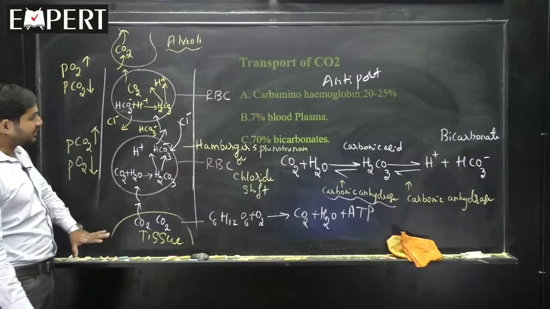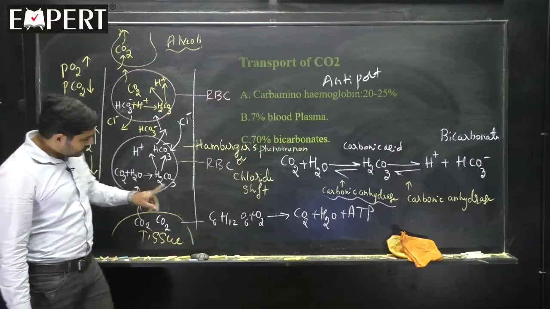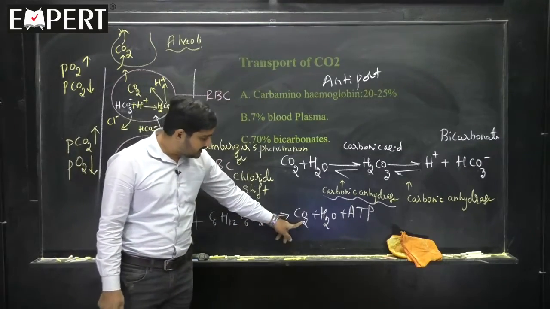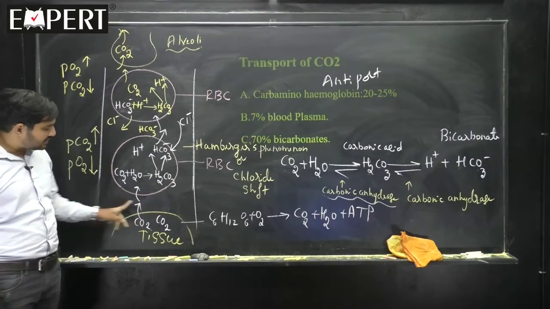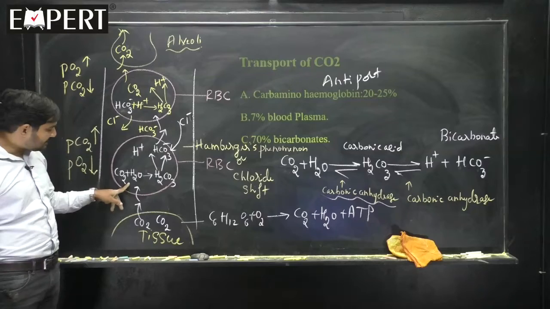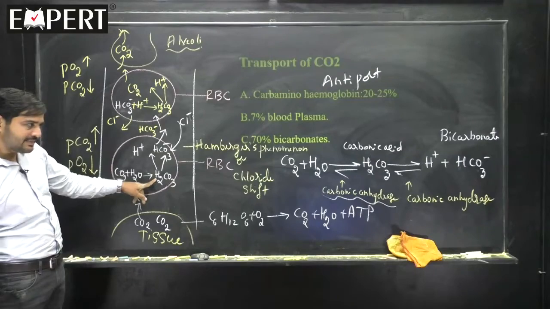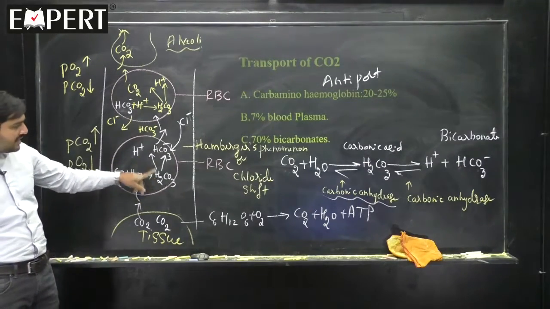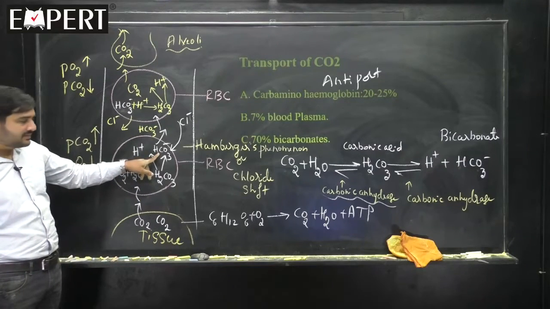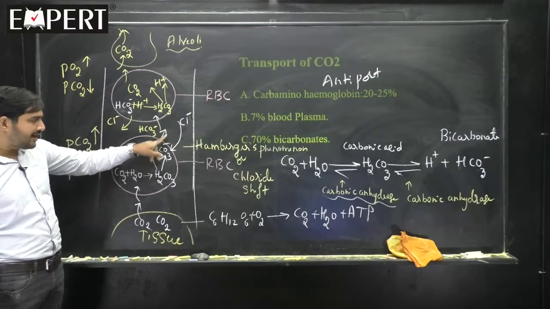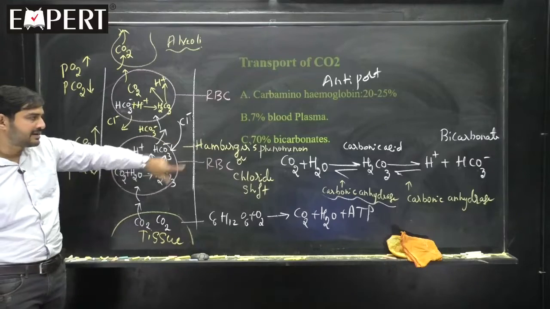So, what happens at the tissue level? You tell me. At the tissue level, glucose is broken down to release carbon dioxide. This carbon dioxide comes out of the tissue fluid region, enters the RBC, and reacts with water to form carbonic acid in the presence of carbonic anhydrase. This carbonic acid dissociates into H plus and bicarbonate. This bicarbonate comes out of the RBC and takes the Cl minus. It's a chloride shift, also called Hamburger's phenomenon.